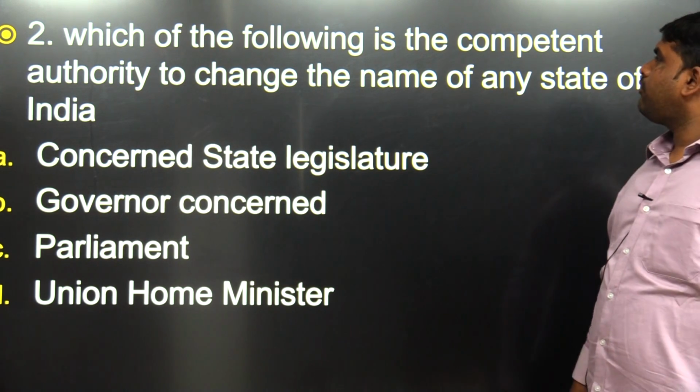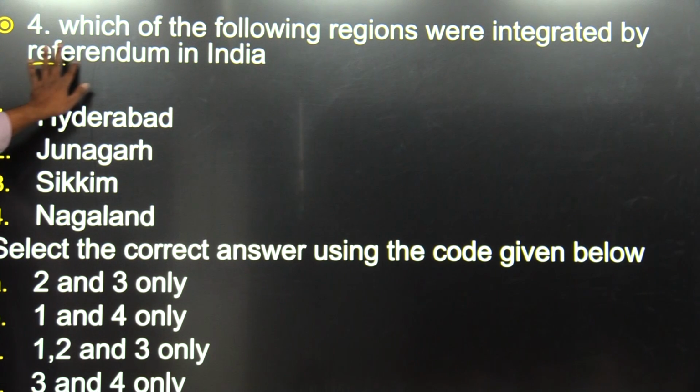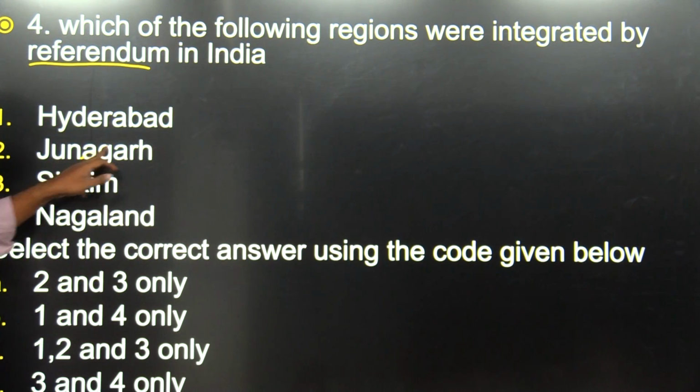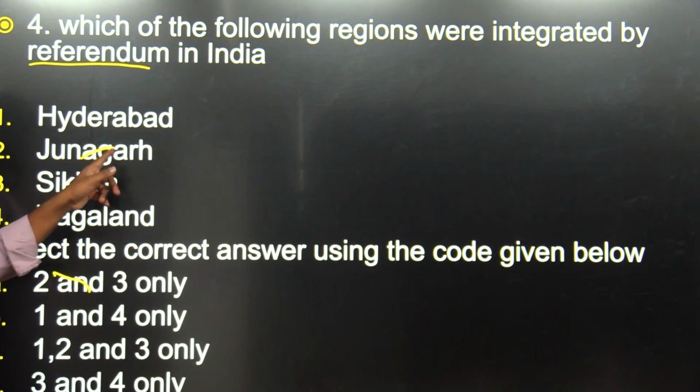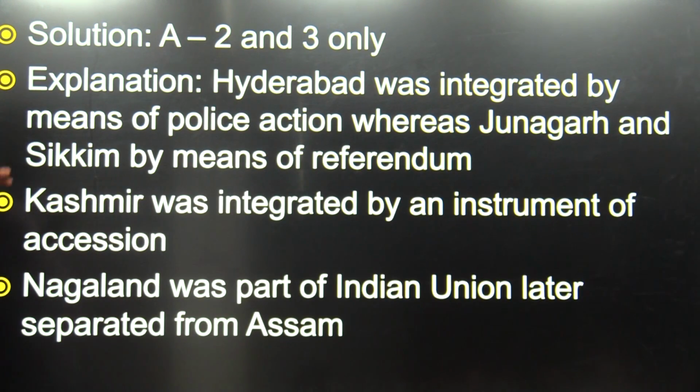Next. Which of the following is competent to change the name of any state? Parliament. By referendum. Junagadh and Sikkim. 2 and 3. Junagadh and Hyderabad by police action. Nagaland, UT became state. 2 and 3.